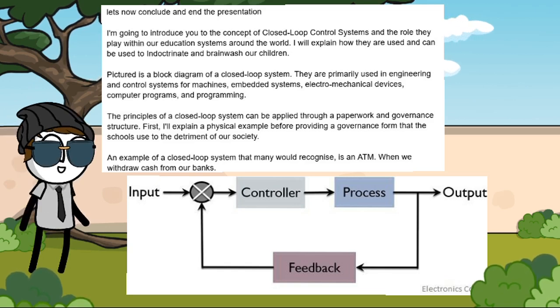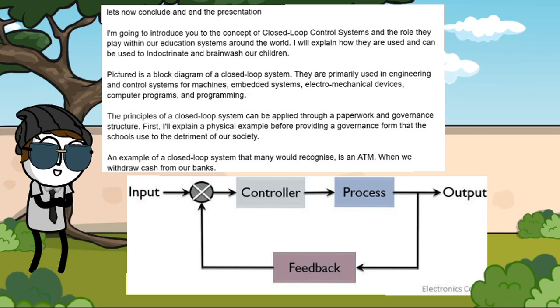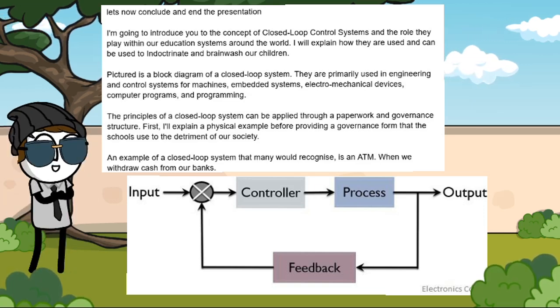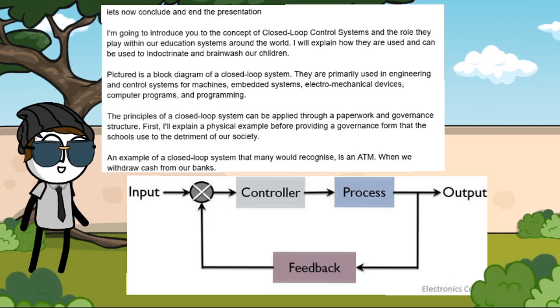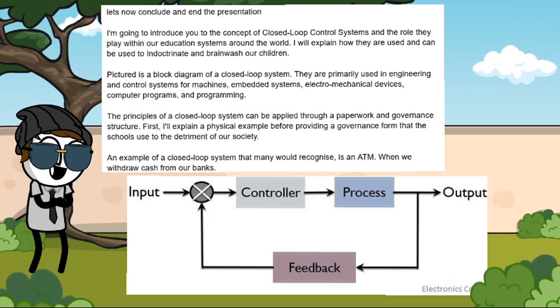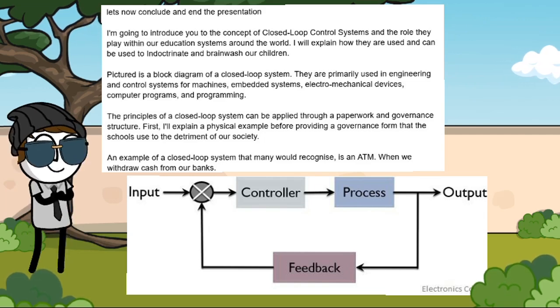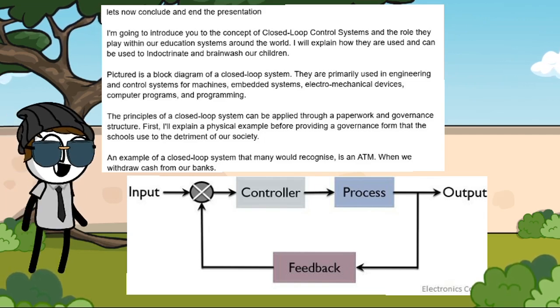Pictured is a block diagram of a closed-loop system. They are primarily used in engineering and control systems for machines, embedded systems, electromechanical devices, computer programs, and programming. The principles of a closed-loop system can be applied through a paperwork and governance structure also. First, I'll explain a physical example before providing a governance form that the schools use to the detriment of our society.